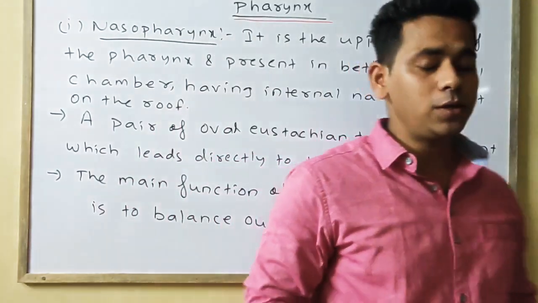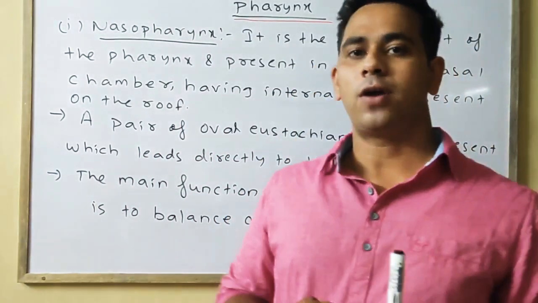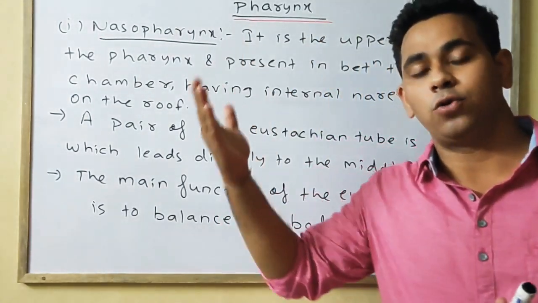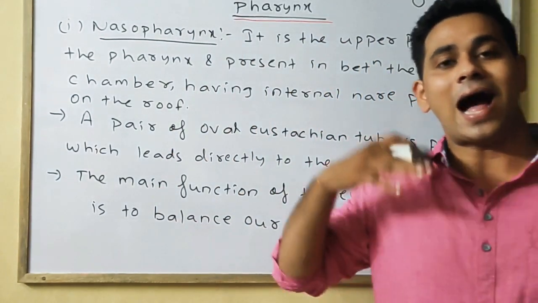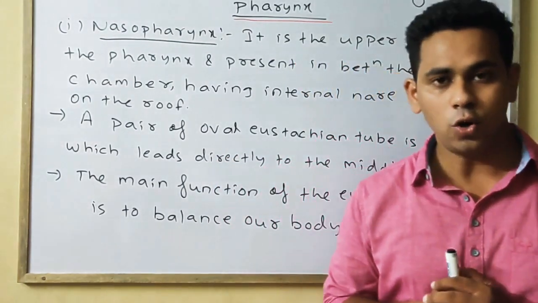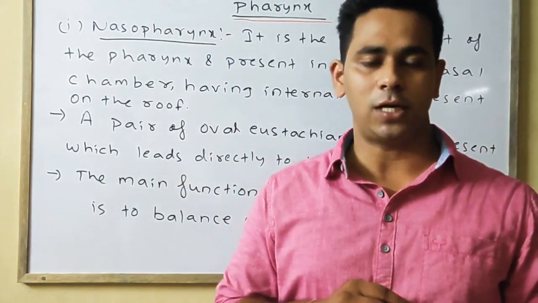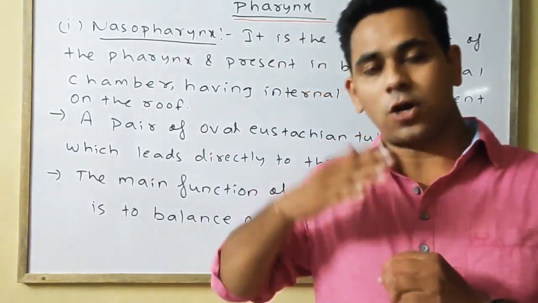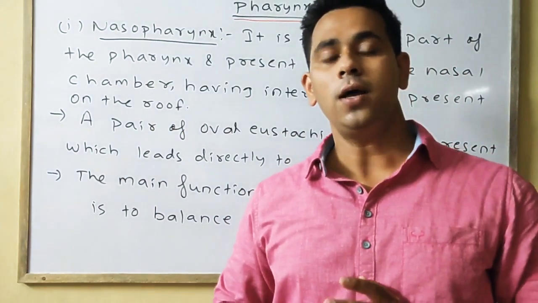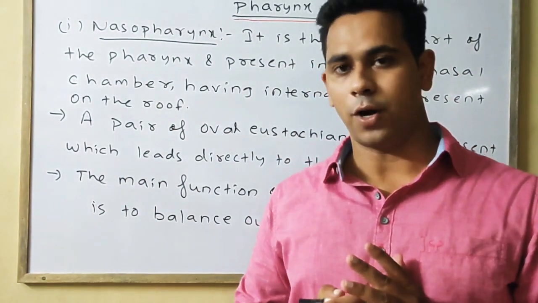Balancing our body means what? The air pressure present inside our body as compared to the air pressure present outside of our body should be in parallel. So the eustachian tube helps in balancing the air pressure of our body as compared to the pressure of the air present on the outside of our body.